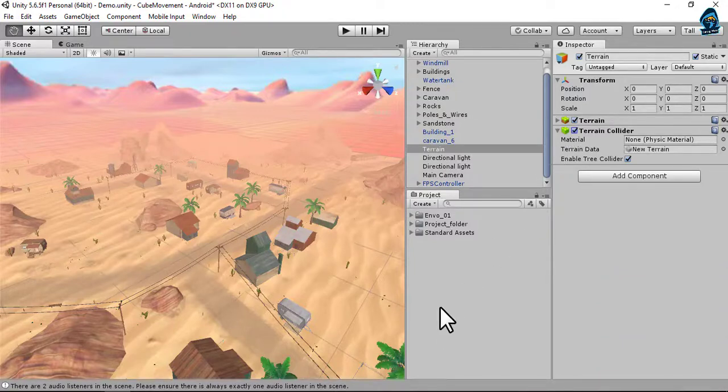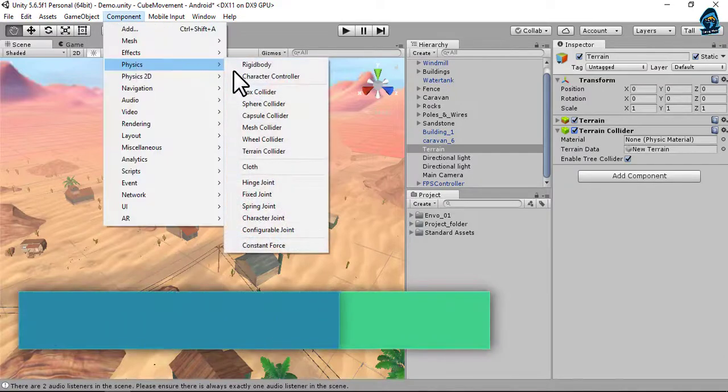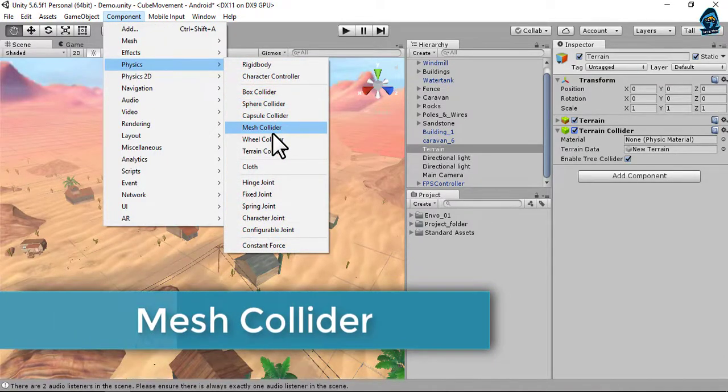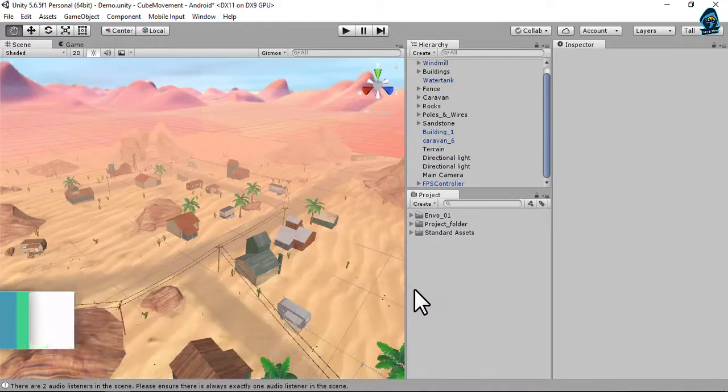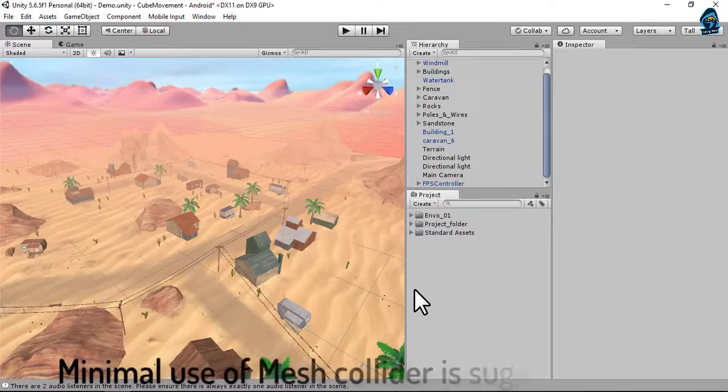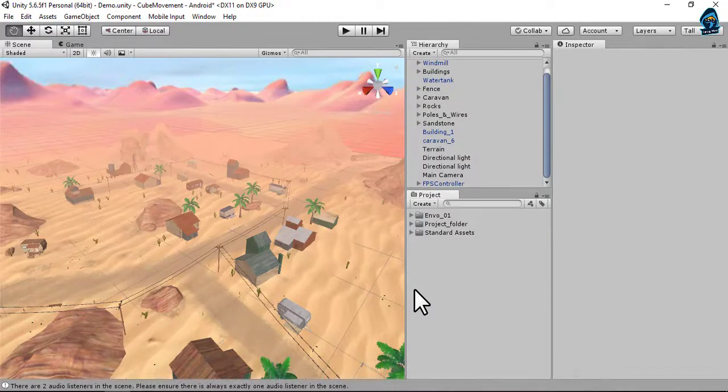So just turn on the terrain colliders. The last collider is the mesh collider. The mesh collider is used on complex shapes where you cannot use any other collider, but make sure to avoid the mesh collider as much as you can, because it uses more resources of your system, so your game can be slowed down or can lag. Use mesh colliders wherever it's needed. That's the end of colliders in today's video.